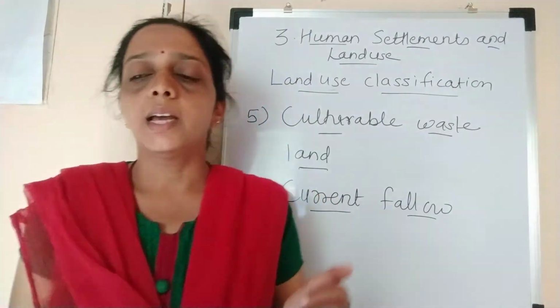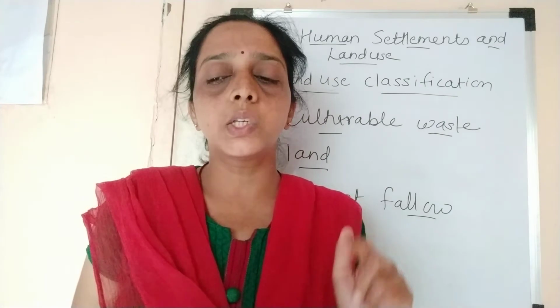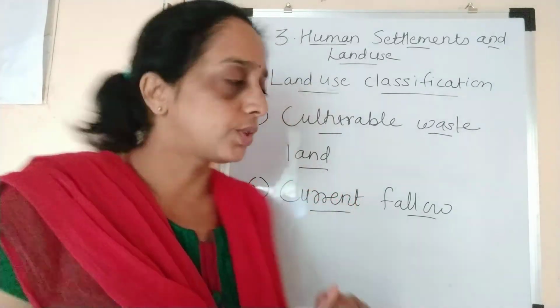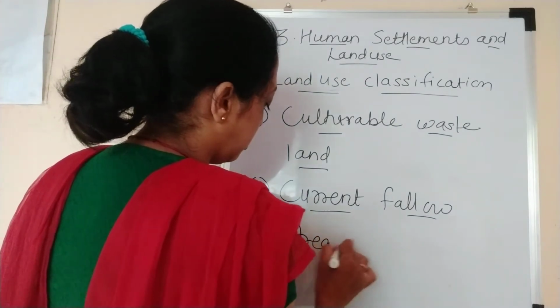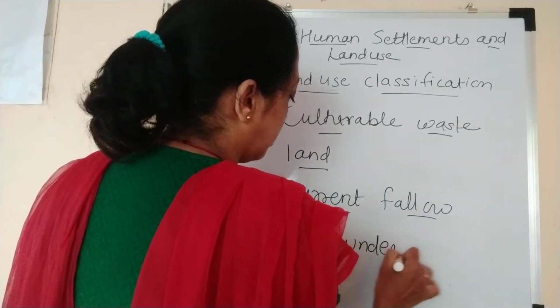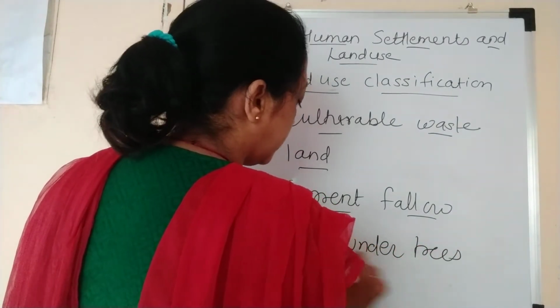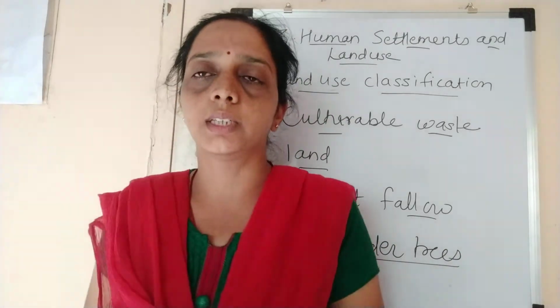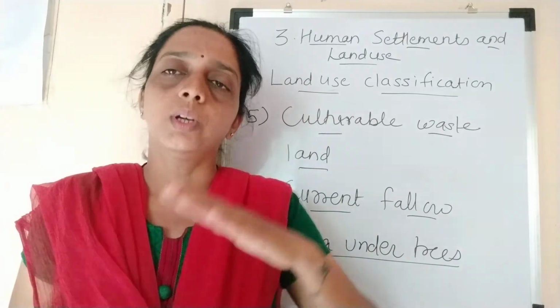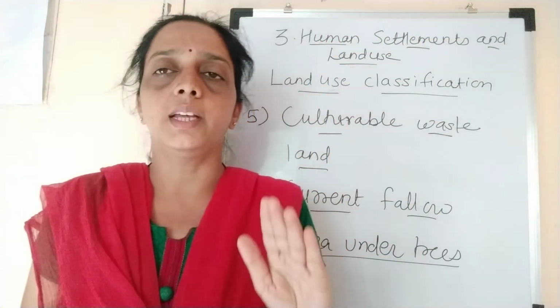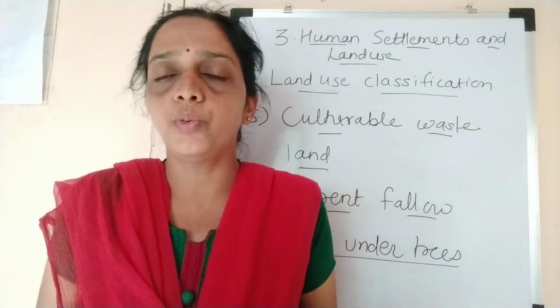Next is area under miscellaneous tree crops and groves. In short we can say area under trees. As we said, trees are important. Though there are forest areas, in urban areas there is no forest.